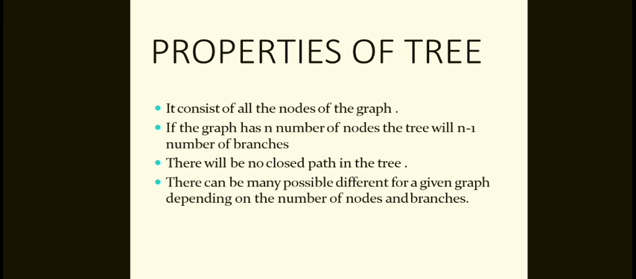If the graph has n number of nodes, the tree has n minus 1 number of branches, and the tree consists of all nodes of the graph. There will be no closed path in the tree. There can be many different possible trees for a given graph, depending on the number of nodes and the branches, so there are many possibilities to make a tree.